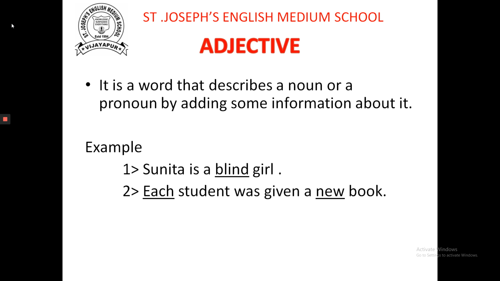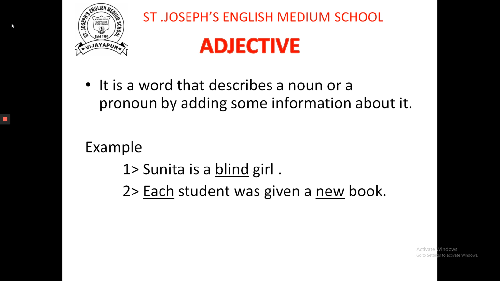We can also use an adjective to show the characteristic and the quality of something. For example, Sunita is a blind girl. This blind is describing Sunita. That Sunita is a noun. Sunita is a blind girl.